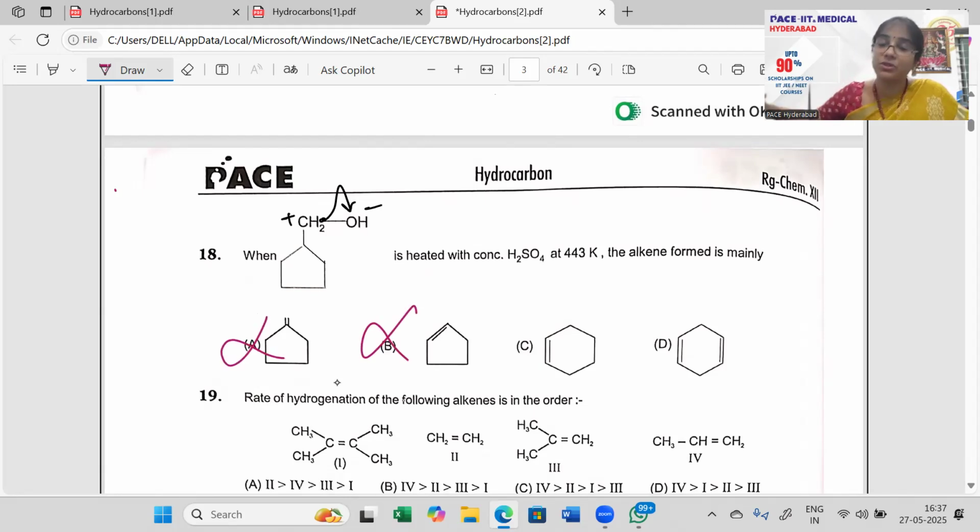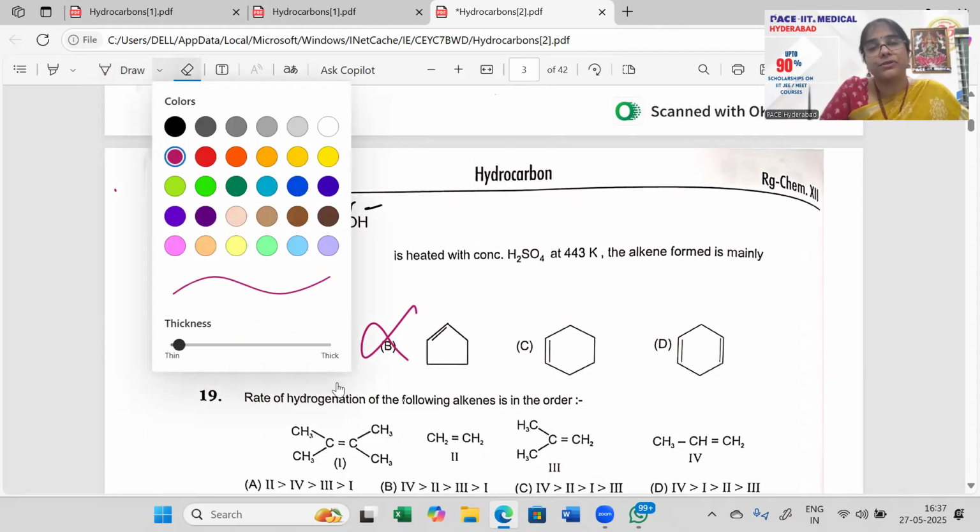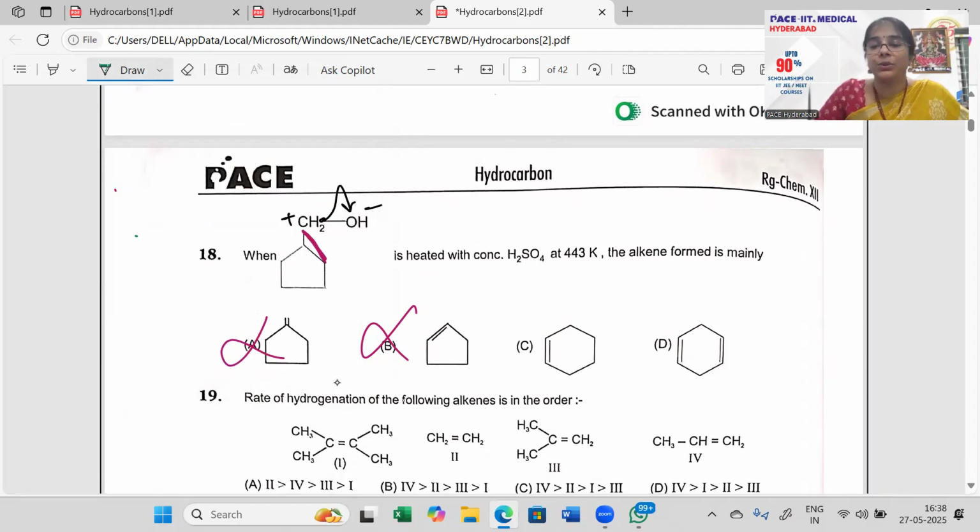So these two options gone already. And then you have what? 6-membered ring बन जाता है, तो यहाँ से यहाँ एक bond बना दो, 6-membered ring and then positive on that. So positive आते ही what happens? Then you will be having your electrons dropping down and then you will have a double bond, option C. One double bond, not two double bonds here, right? Because there's only positive on one OH group, so hence it is your option C.